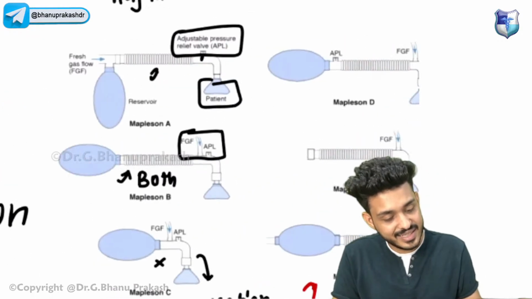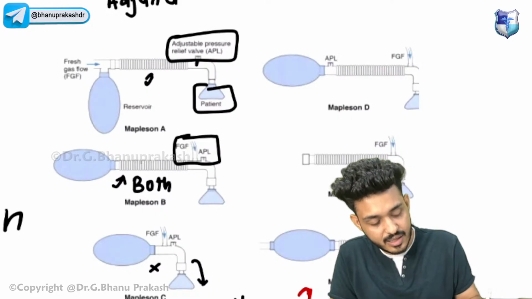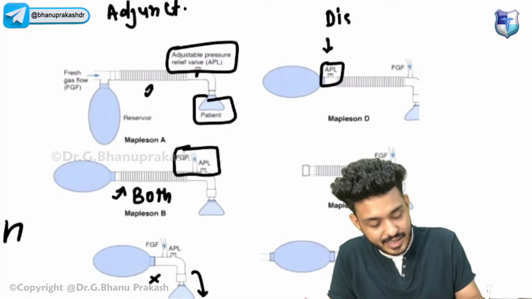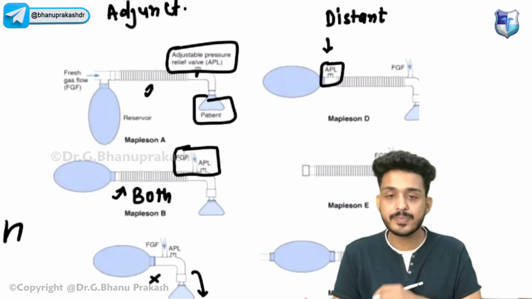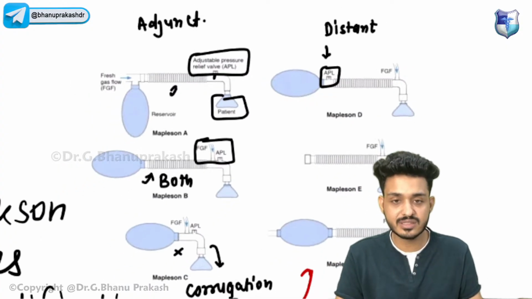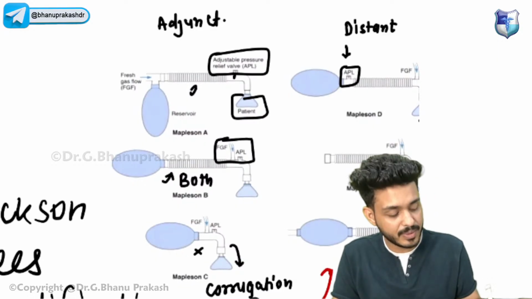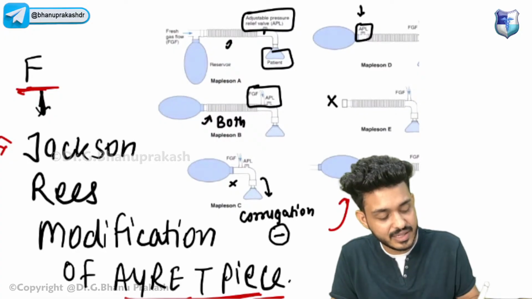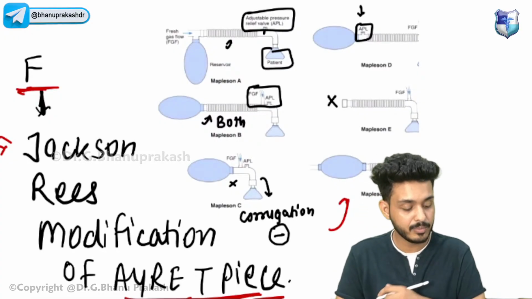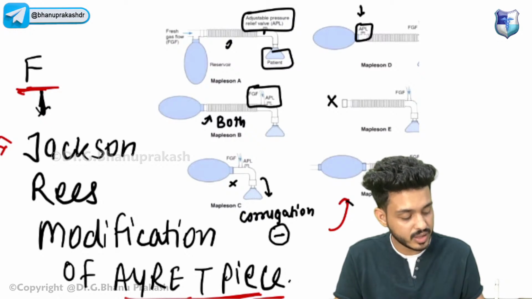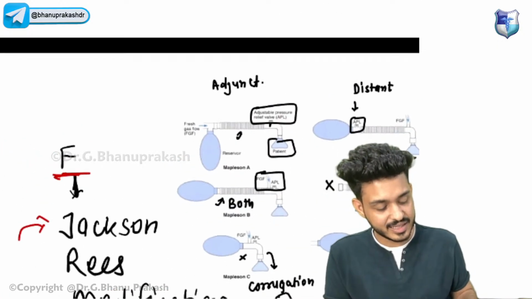In Mapleson D, the APL is distant. D for distant: if the APL valve is distant, this one is your Mapleson D. Next is Mapleson E. Mapleson E will not have a balloon, and Mapleson F will have a balloon, but the valve will be absent. So these are the 6 circuits that you have to remember.